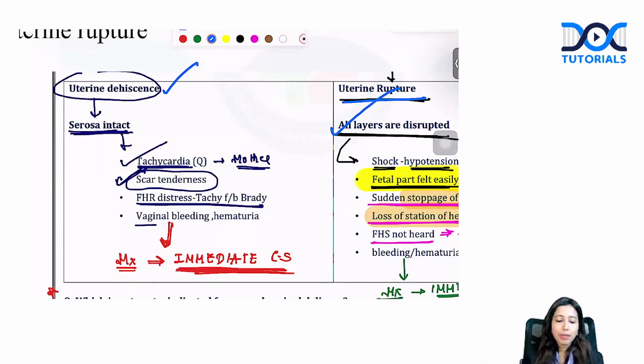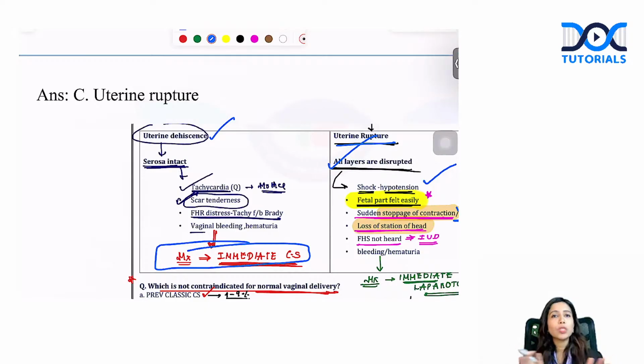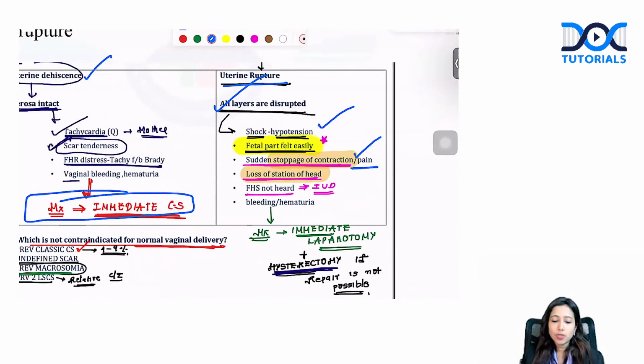Uterine dehiscence, the management is cesarean section. Uterine rupture, immediately go ahead with laparotomy. You are going to take out the fetus. If the repair is possible, you repair it. If repair is not possible, you might even have to proceed with hysterectomy for the patient.